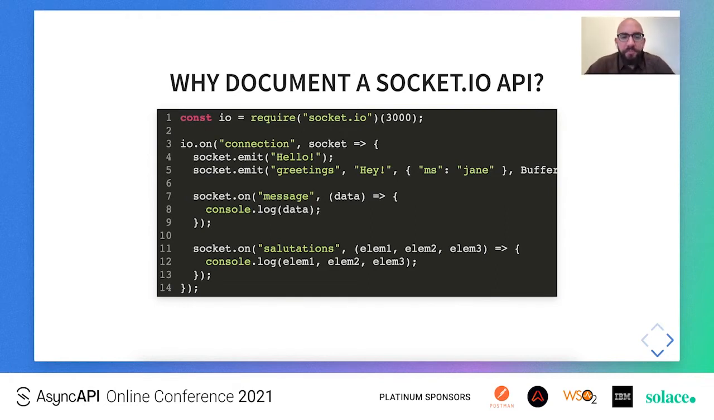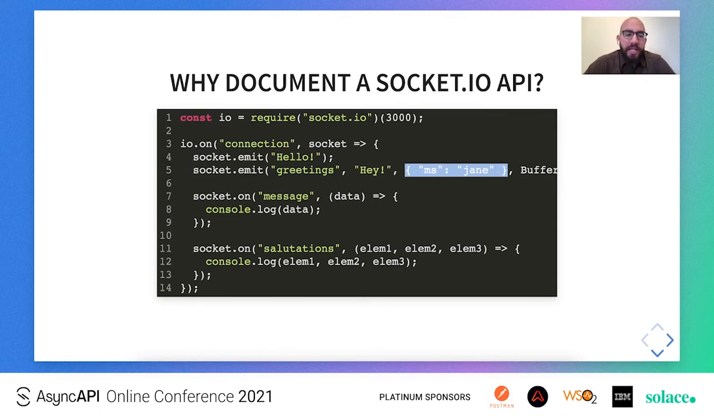So here we have a very simple Socket.io server, in whose connection handler we can see that the server emits a few events and also listens to some other events. On line 4 we have the server emitting the hello event, and on line 5 we have the server emitting the greetings event, which is also accompanied by some arguments. The first argument here is just a string, and the second argument is an object, which could be a structured object or a free dictionary.